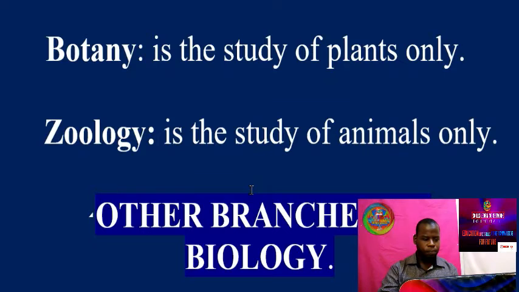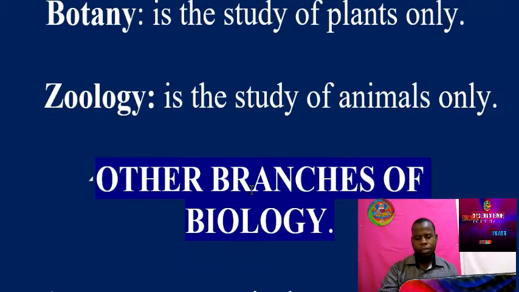Apart from the two main branches, we have other branches of biology, or we can say sub-branches, not main. They are derived from animals, because we have different groups of animals.